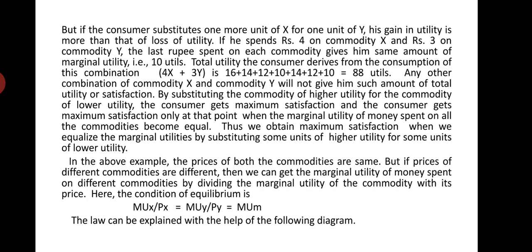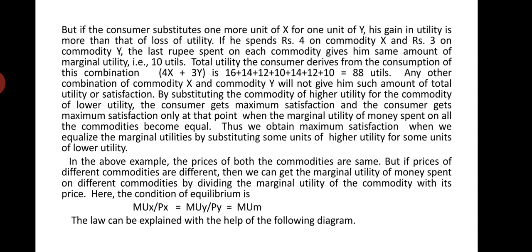It means marginal utility of X upon price of X is equal to marginal utility of Y upon price of Y, which is equal to marginal utility of money. The law can be explained with the help of the following diagram. So this is the equilibrium condition. Remember it.